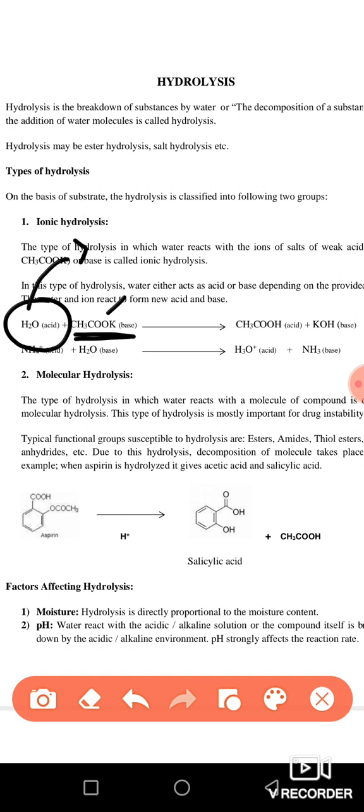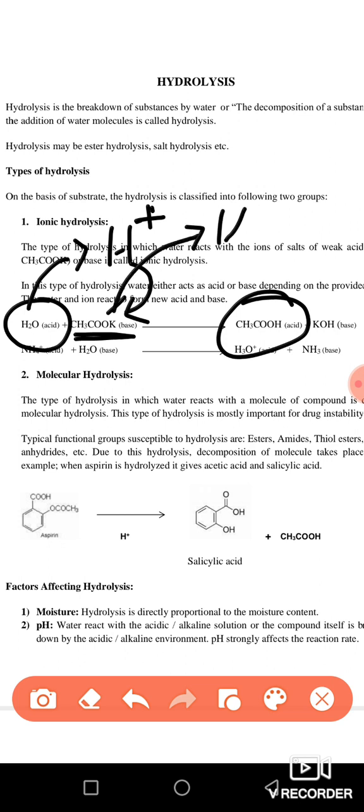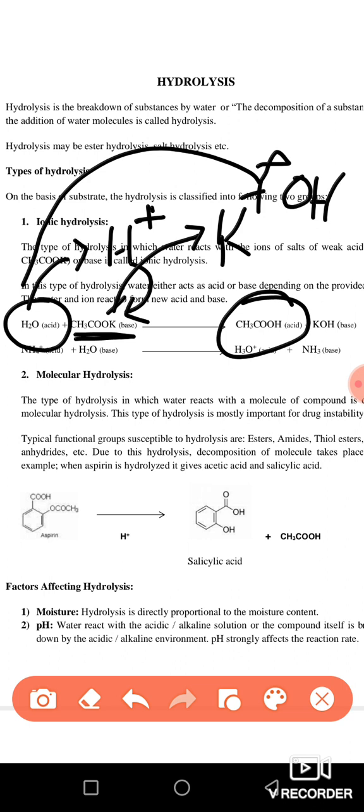It donates its hydrogen ion, and this hydrogen ion is going to attack and take the place of potassium, so it will become this acid. And the potassium is removed from here, and this potassium is going to react with the hydroxyl ion of the water. So when they both react, they are going to produce KOH, which is a base. So now what is going to happen?